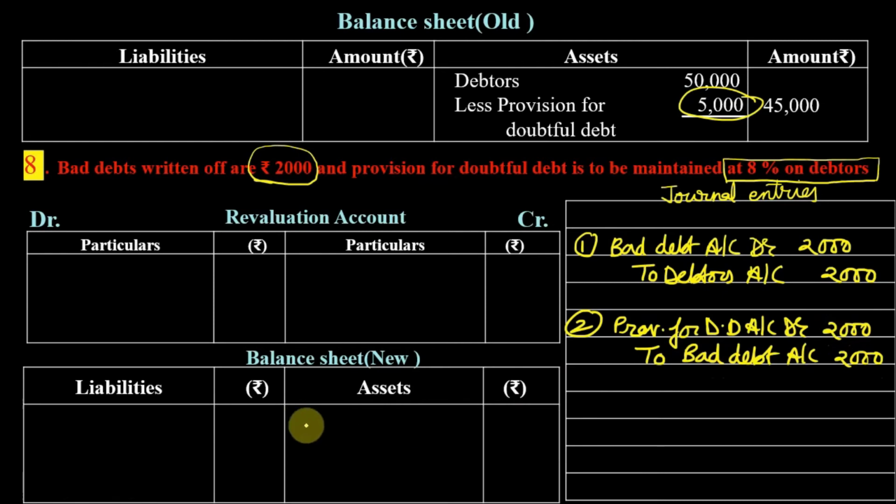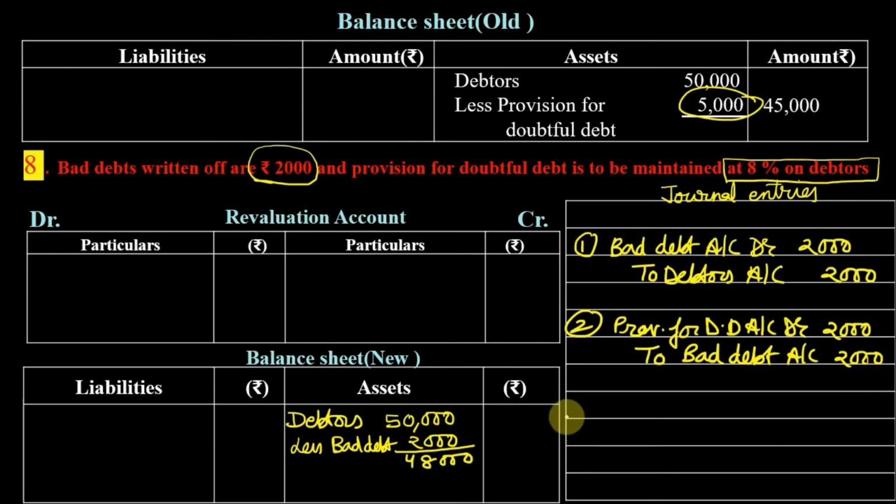For this, I am making the balance sheet first. Debtors are 50,000 less bad debt. Bad debts are 2,000, so debtors are now 48,000.